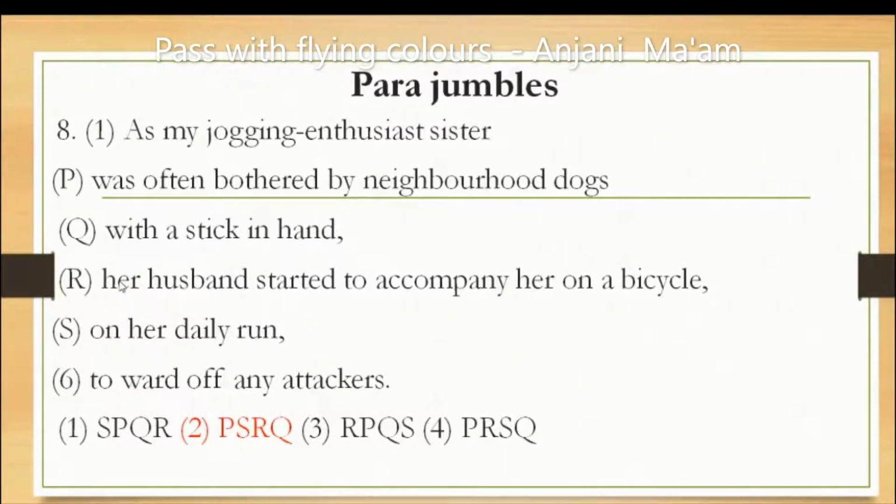With the stick in hand. So her husband started to accompany her on a bicycle with the stick in the hand. Why the stick in the hand? To ward off any attackers. So this is the correct series. We see it's like a story. First of all, as my jogging enthusiast sister, it's about the sister. Then the verb will come, was often bothered by neighborhood dogs, on her daily run. So what happened? Her husband started to accompany her on bicycle. And what did he carry? With a stick in his hand. Why a stick? To ward off any attackers. So this is how you will solve the para jumble.